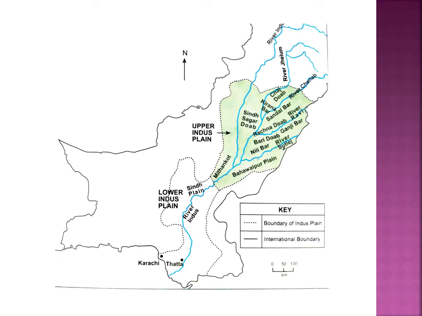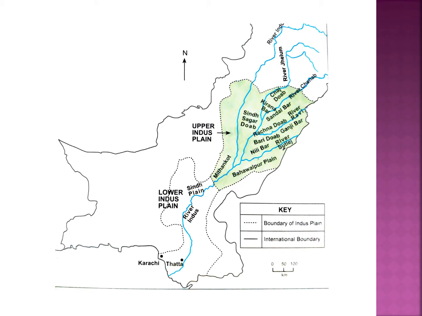Map B, as you can see on your screen, it is showing the extent of Upper Indus Plain and Lower Indus Plain. Lower Indus Plain starts from Mithankot and it includes most of the Sindh Plain, and here river Indus flows along. From south of Thatta, Indus Delta starts and it has its own problems and economic activities which will be given in the coming slides.